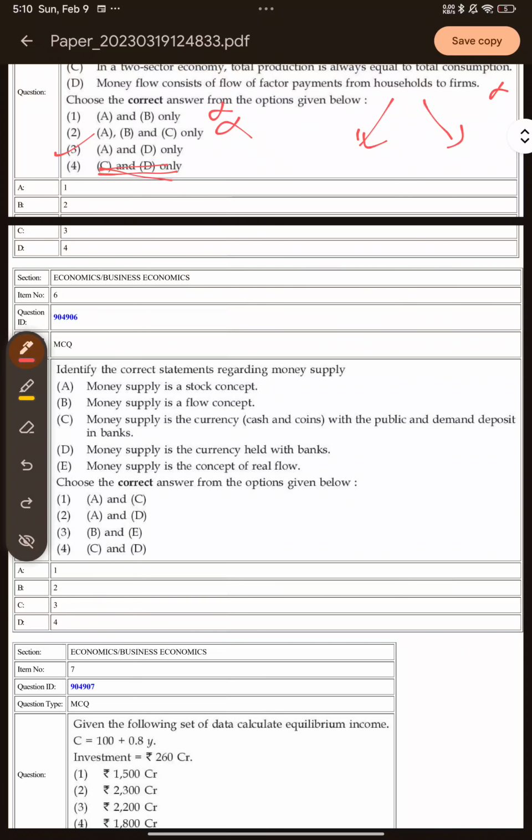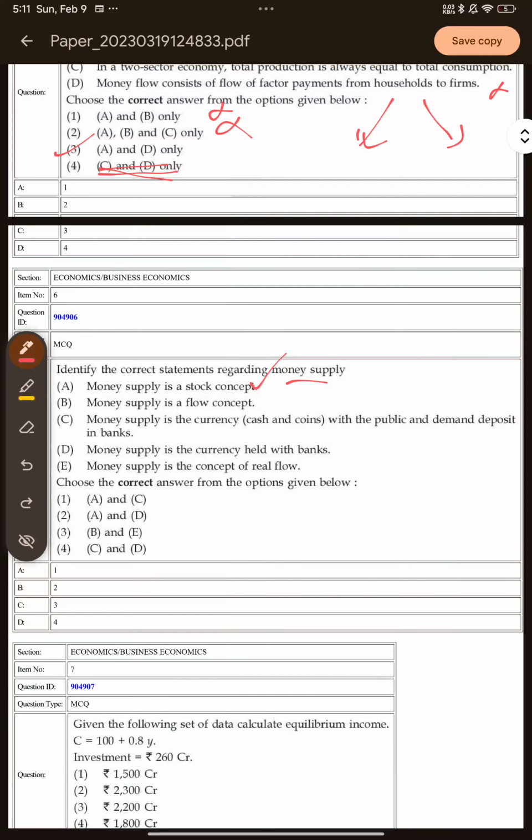Now let's move on to the next question. Identify the correct statements regarding money supply. We have to check which of the statements are correct. Option A: money supply is a stock concept. It is true because we talk about money supply at a given point of time. It is not measured over a period of time. If I have to talk about money supply, I'll say that on this day, the amount of money supplied in the economy is this much. So it is a stock concept, and option A is correct.